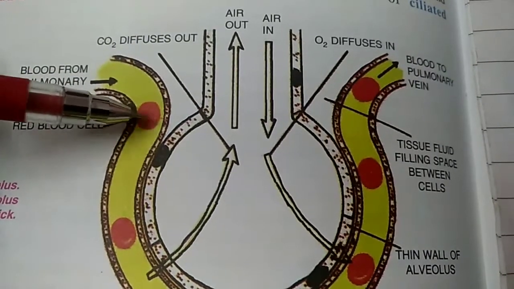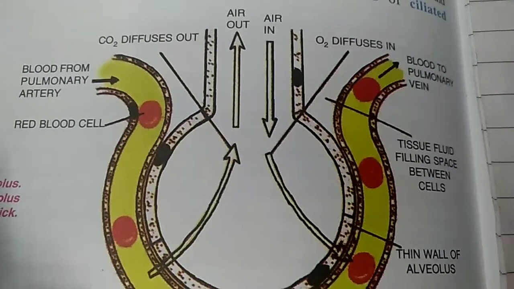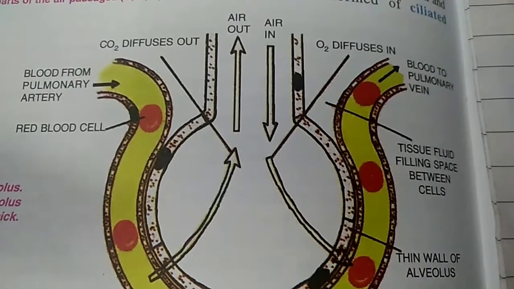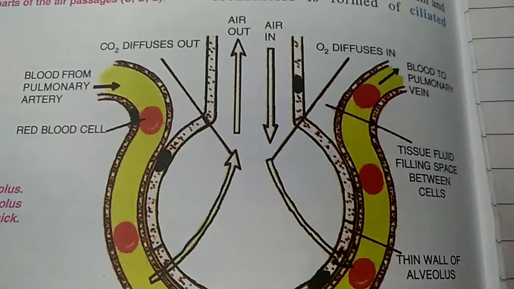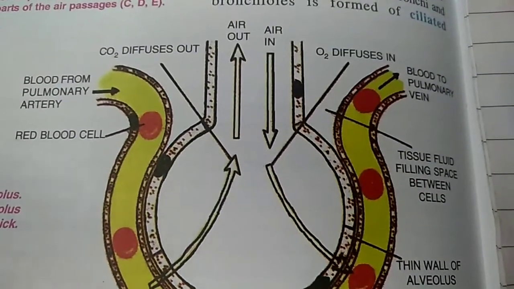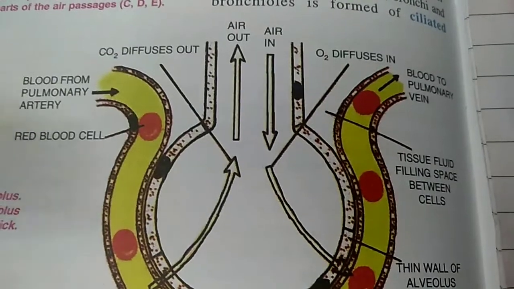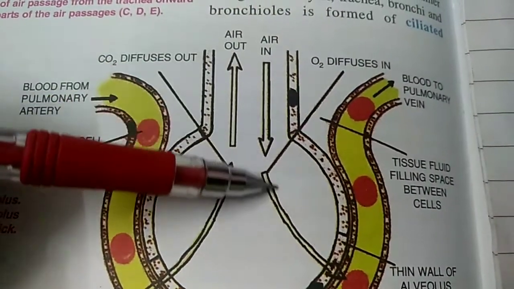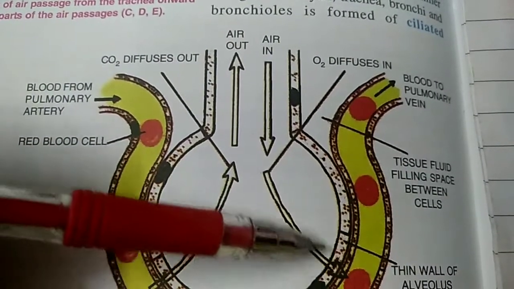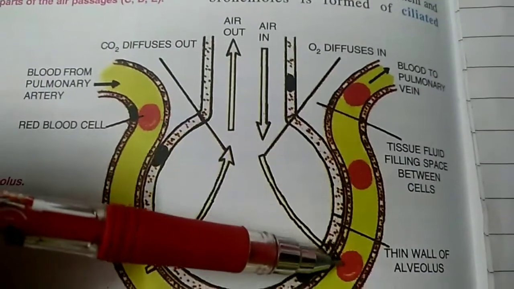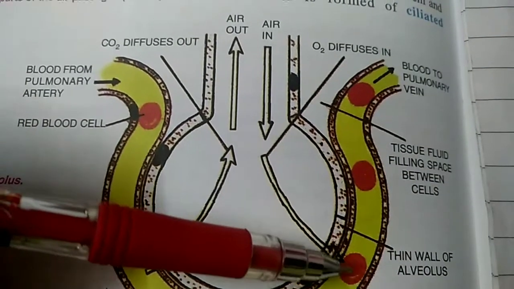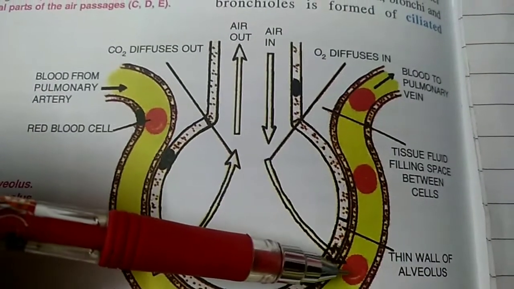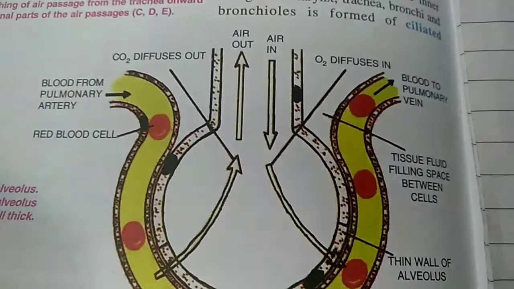So these RBCs carry oxygen, and then this oxygen is circulated by RBCs or blood to all parts of the body, that is, to every cell. Understood? So when this oxygen enters with the air into capillaries, it is attracted by the hemoglobin, because hemoglobin has iron, so it gets easily attracted by RBCs.